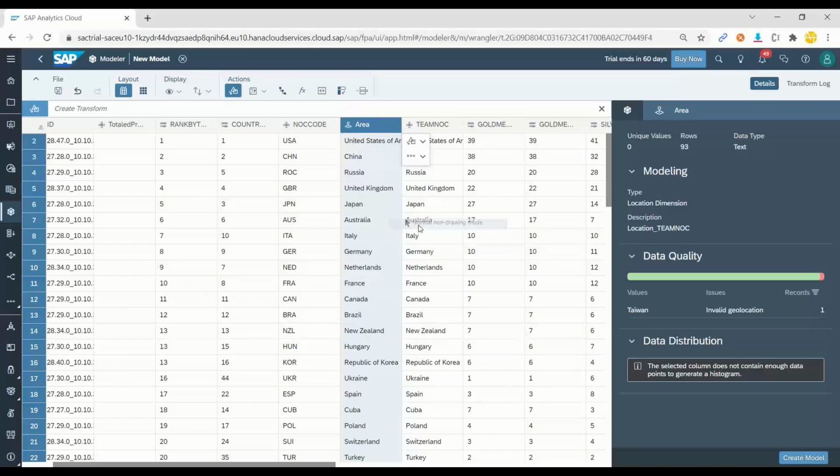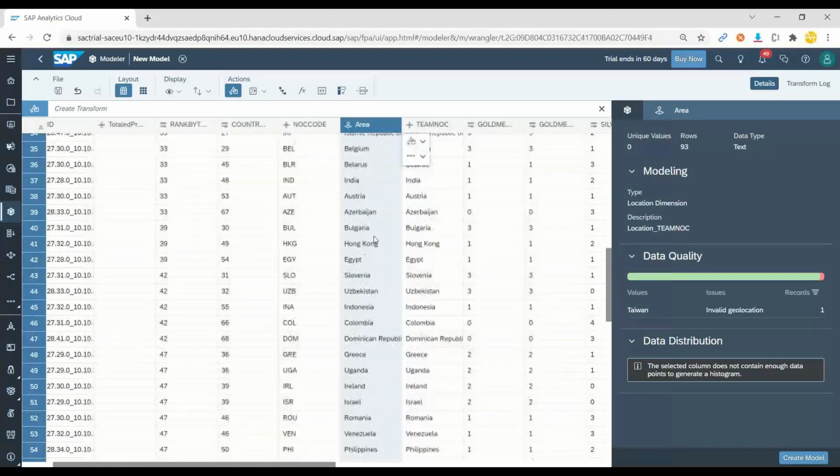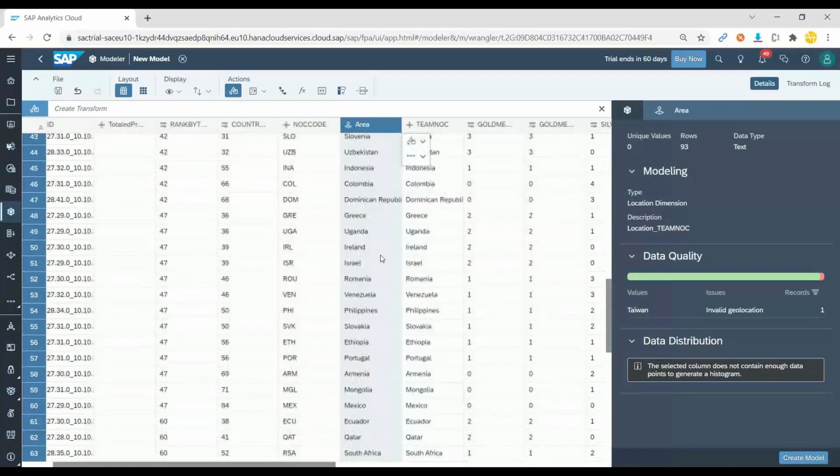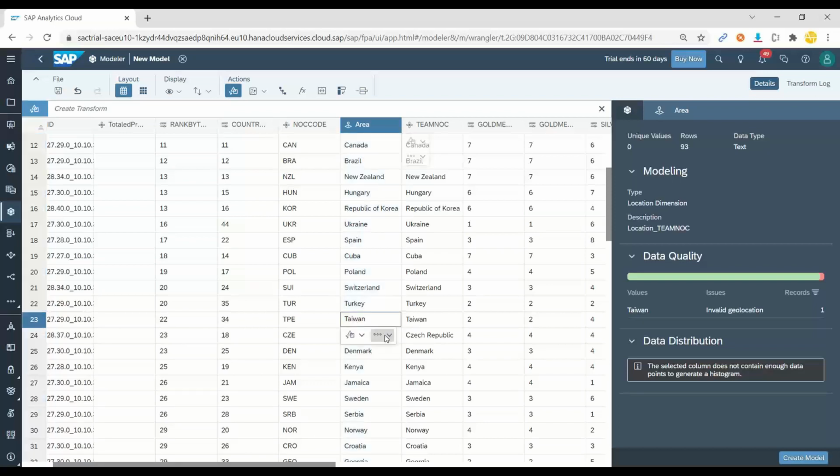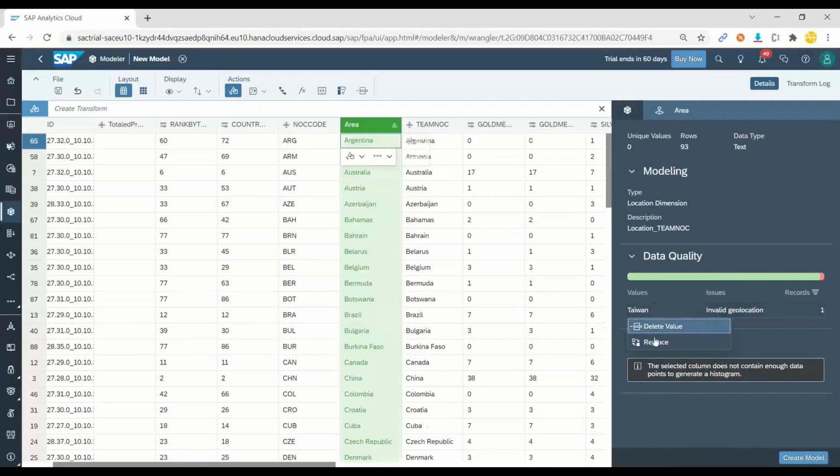You can also scroll down and cross-check if all the countries have been picked up properly. You can see Taiwan was not picked up properly here, because maybe SAP Analytics Cloud is unable to detect this at the moment. You can replace this on the fly, or you can remove the data. Let me remove the data for the time being.